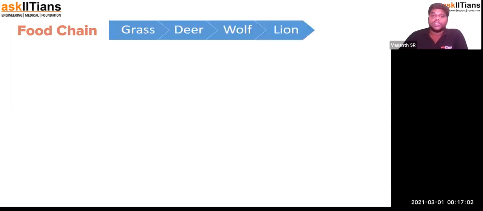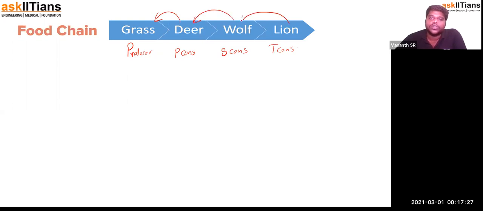We'll see one of them as an example. Here you see grass is a producer, deer is a primary consumer, wolf is a secondary consumer, and lion is a tertiary consumer. The deer relies on grass, the wolf relies on deer, and the lion relies on the wolf.